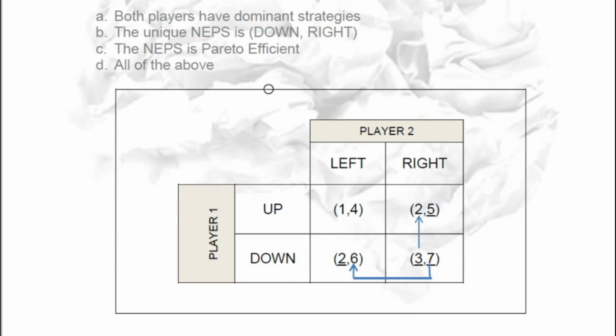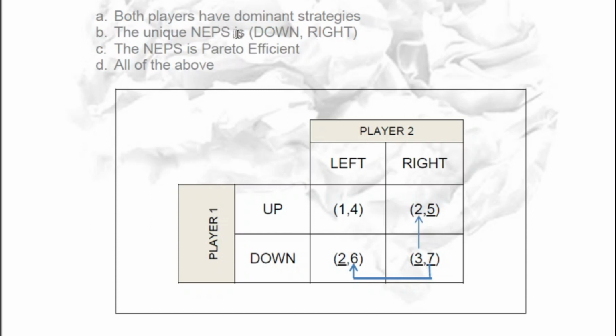So we have only one Nash equilibrium in pure strategies. Okay, that is down, right. So player 2 always chooses right independently of what player 1 chooses, and player 1 always chooses down no matter what player 2 will choose. So both players have dominant strategies.